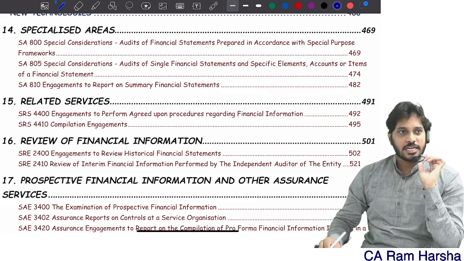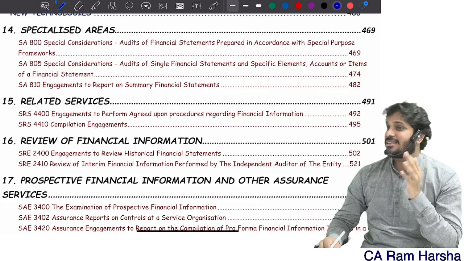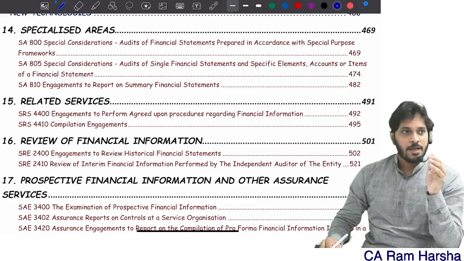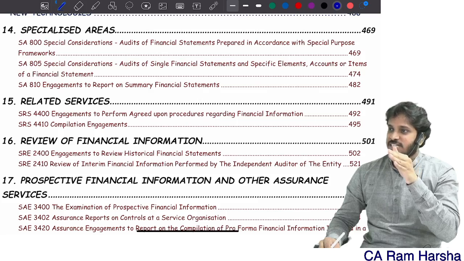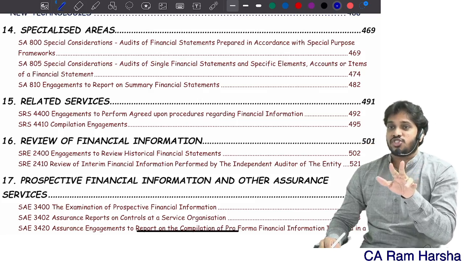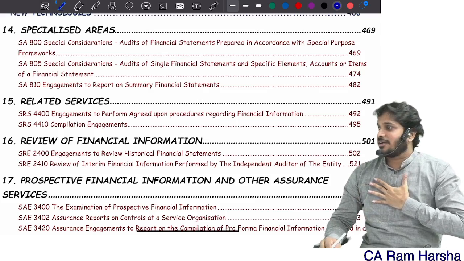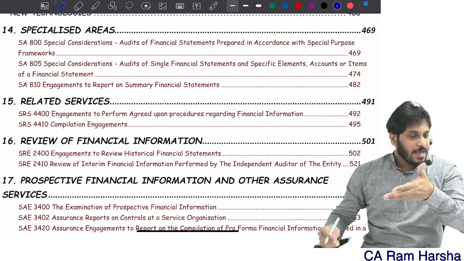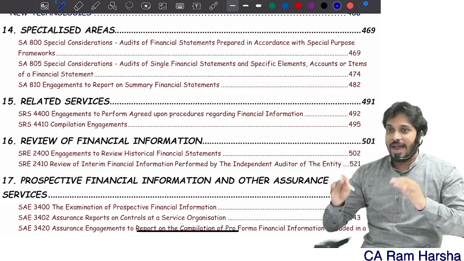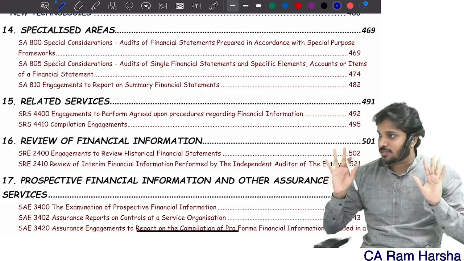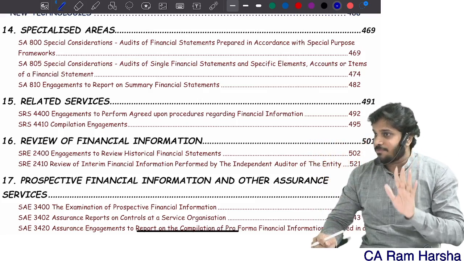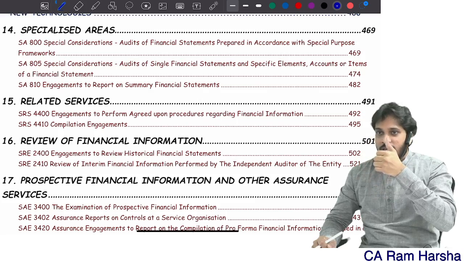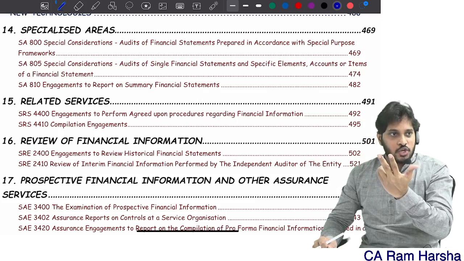They prepare the financial statements based upon some criteria. That is called applicable criteria. So the responsible party prepares the subject matter based on applicable criteria, and the auditor, another party, verifies that financial statement subject matter against applicable criteria and gives a report. That report is used by users. So totally there is a three-party relationship: responsible party, auditor and the user.